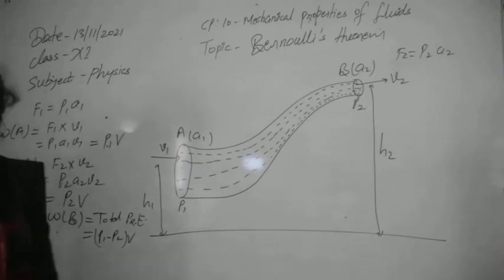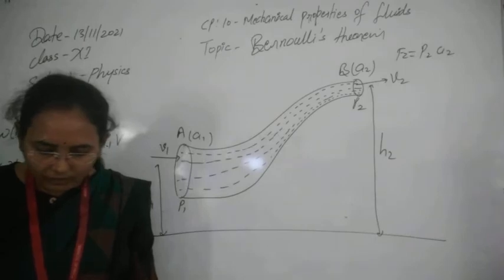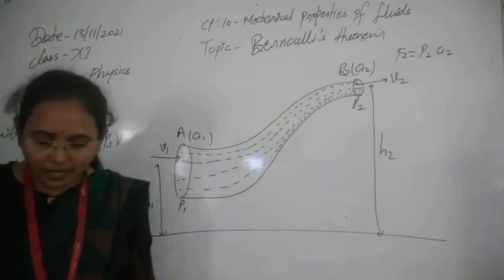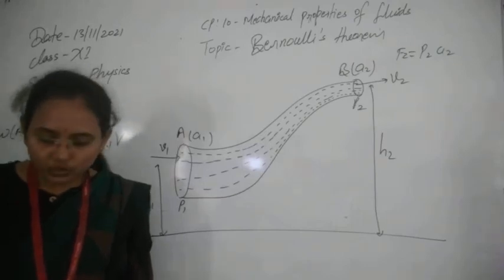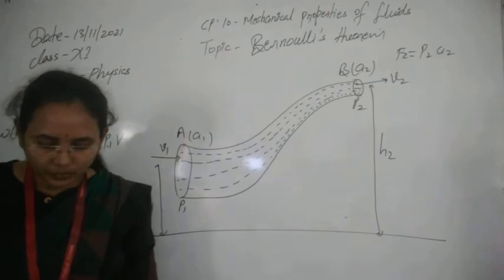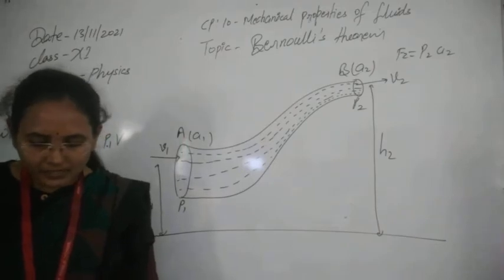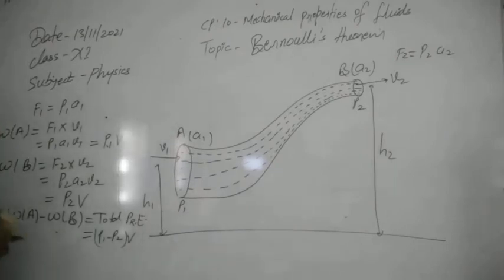After this discussion, the next thing: when the mass m of the liquid flows in 1 second from A to B, and its height increases from H1 to H2 and its velocity increases from V1 to V2, then we find the increase in potential energy per second of the liquid from A to B. We have first calculated the difference in pressure energy.